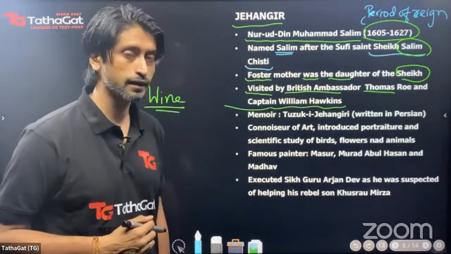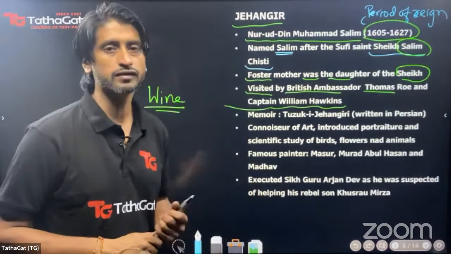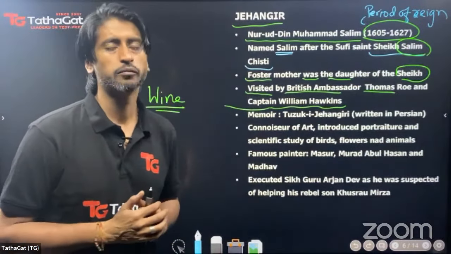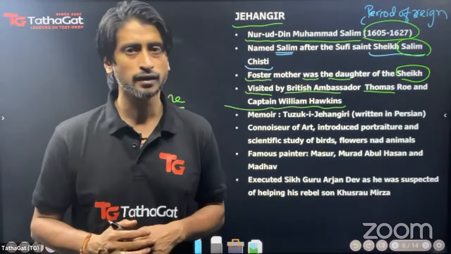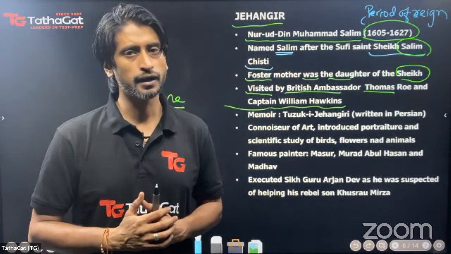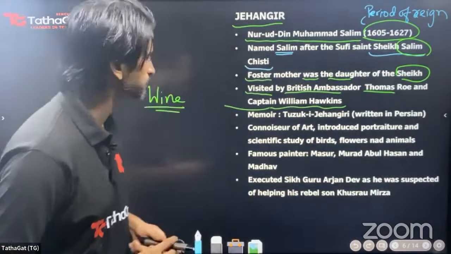This is a fact. And that is how they made good friends, and ultimately he was able to secure permissions to open factories in Surat. Initially, the Mughals were apprehensive of granting them any kind of permissions to open factories because the Indian waters, the Arabian Sea, were all dominated by the Portuguese, and there was bitter rivalry between the Portuguese and the English.